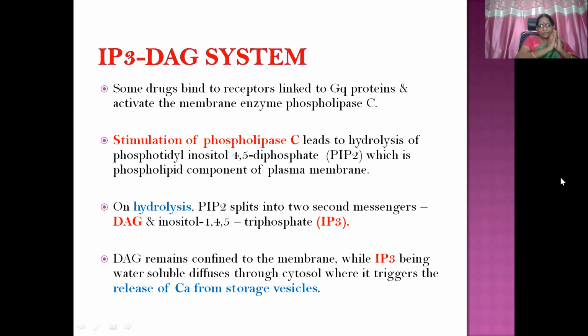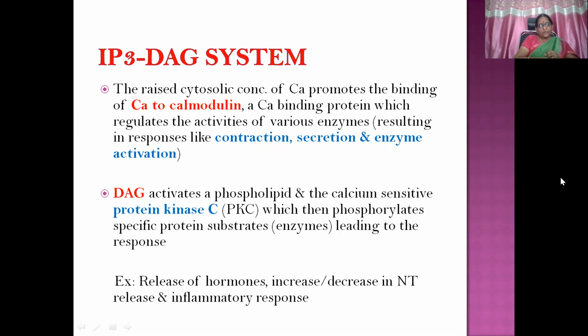So DAG remains confined to the cell membrane, whereas IP3, being water soluble, diffuses through the cytosol, where it triggers the release of calcium from storage vesicles of the endoplasmic reticulum. The raised cytosolic concentration of calcium promotes the binding of calcium to calmodulin, a calcium binding protein, which regulates the activities of various enzymes, resulting in responses like contraction, secretion, and enzyme activation. So this is about IP3.